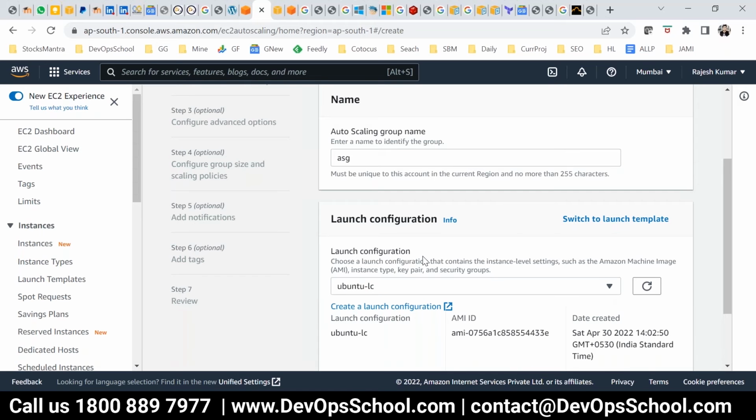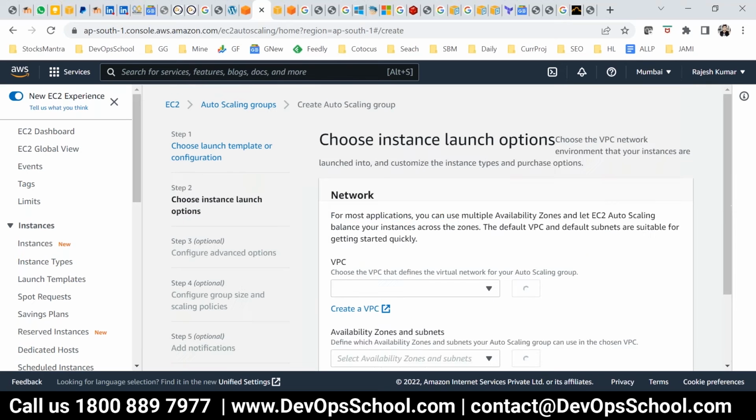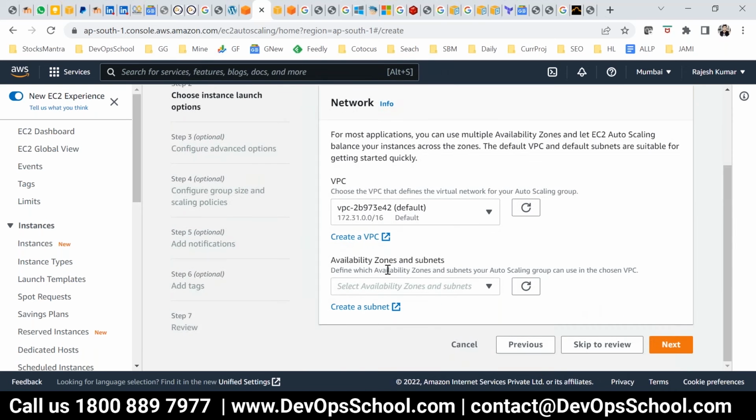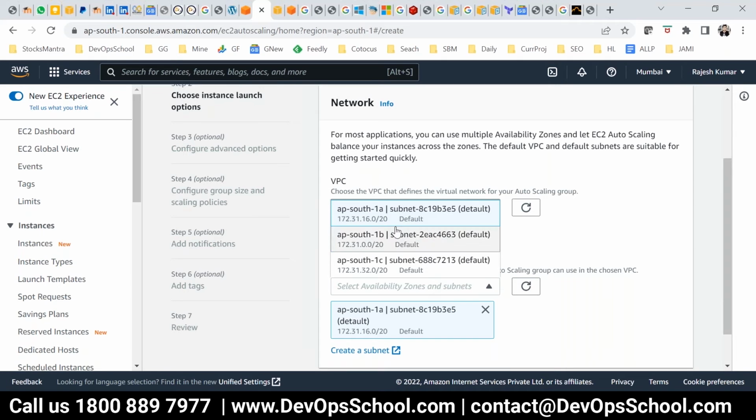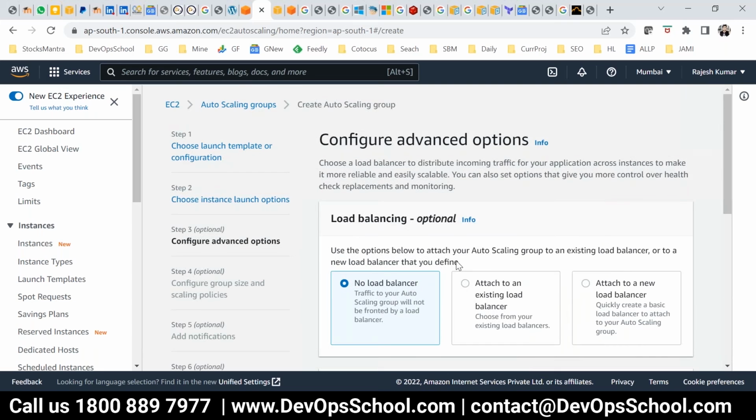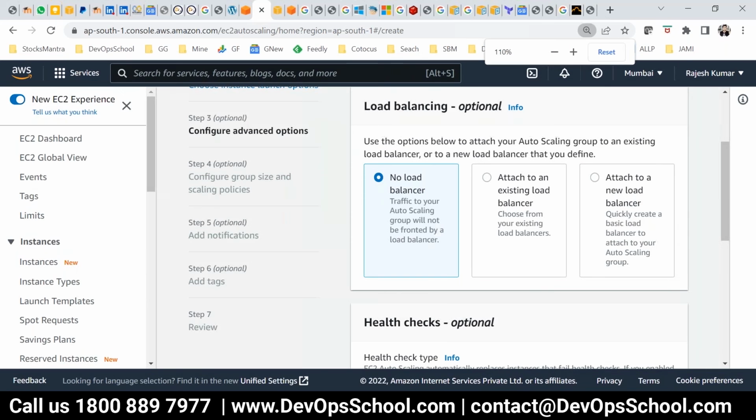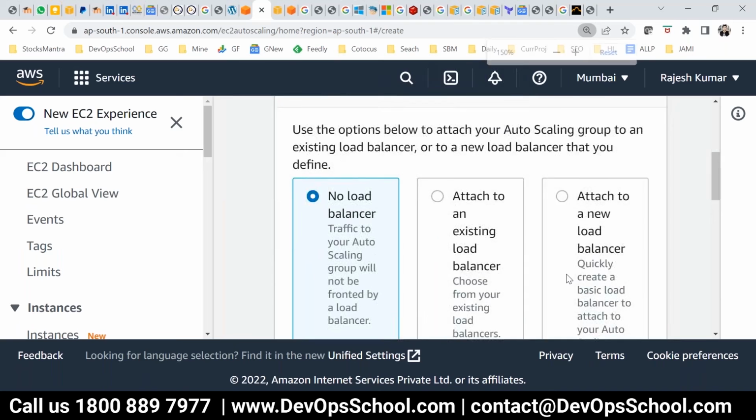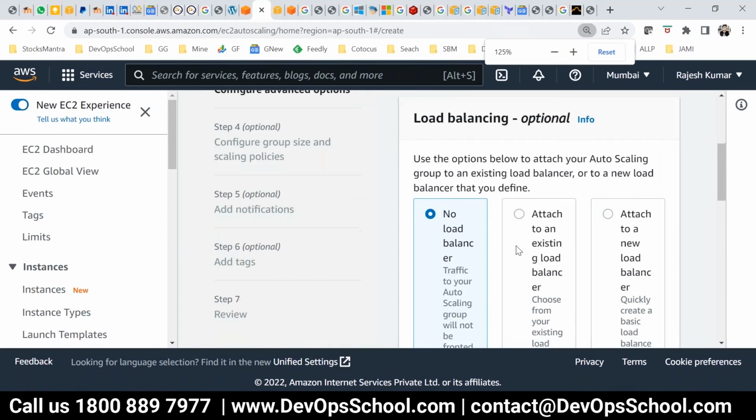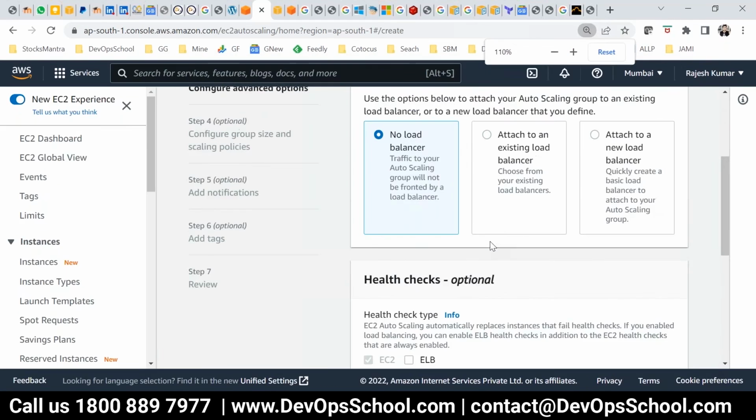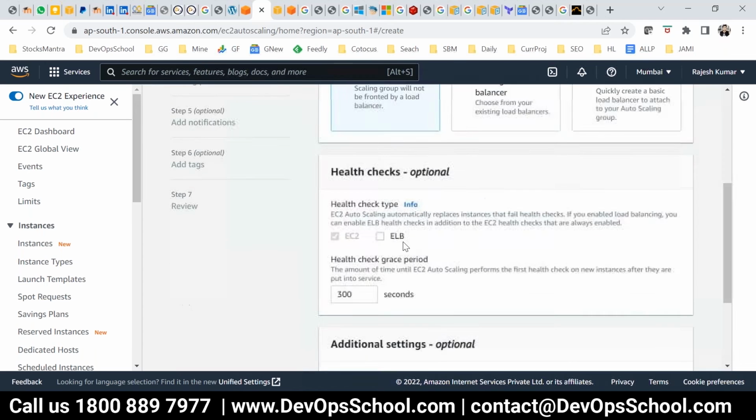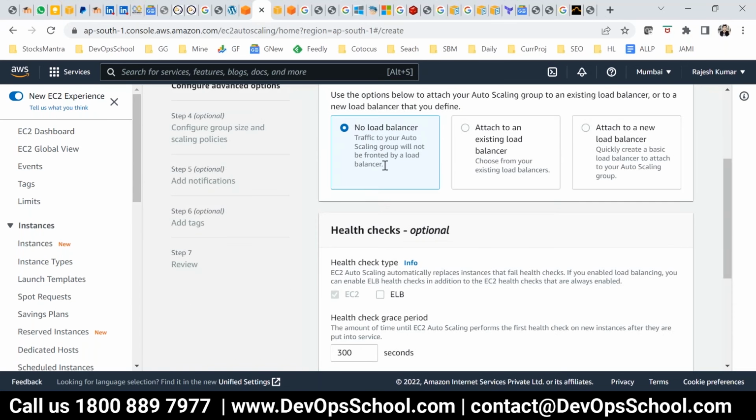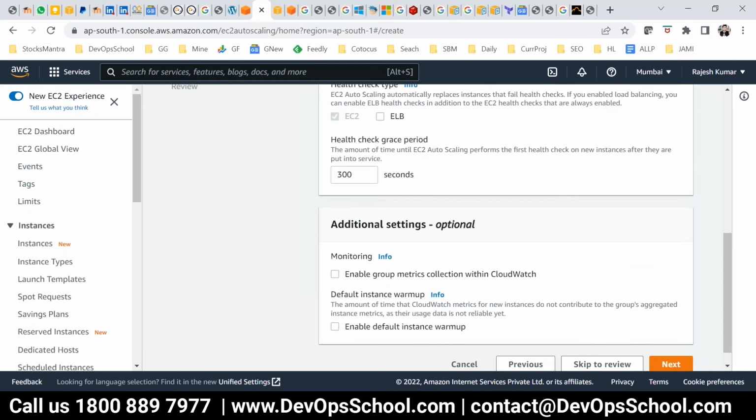Now see here, now it came. Next, which VPC, which availability zone, next. And here, do you want to attach a load balancer also? Now guys, this is a nice section. The traffic will be controlled at the load balancer. Then you can attach the load balancer also, but for that right now we don't have one. So here I'm going without a load balancer, and next.